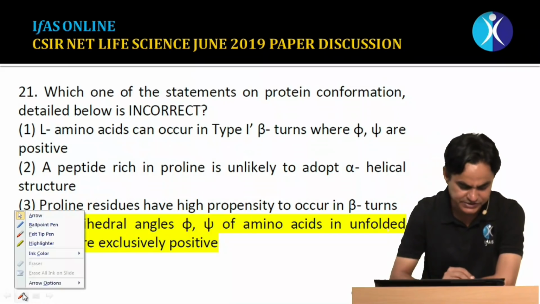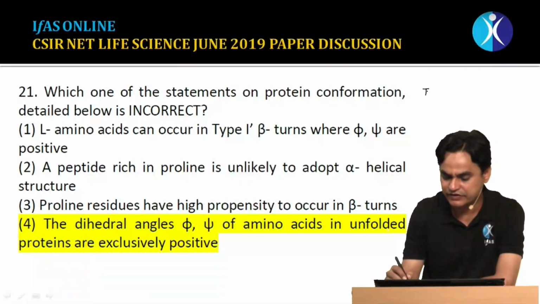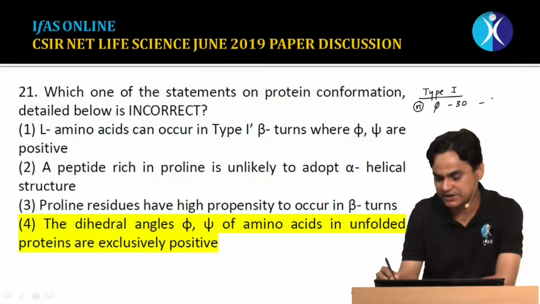Yes, this statement is true, because in class we have discussed that if it is a type 1 beta turn, the amino acid at the nth position has negative phi values, minus 30 and minus 60. The phi psi values are expected to be minus 90 and 0 for the n+1 position. But if it is a type 1' beta turn, then in this case the values become positive.